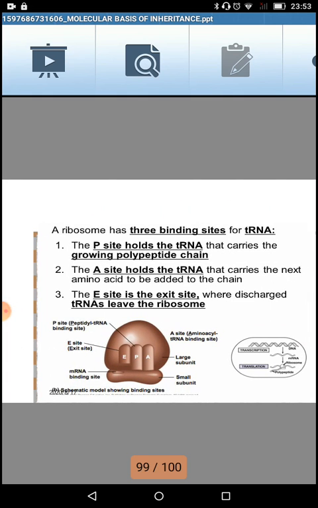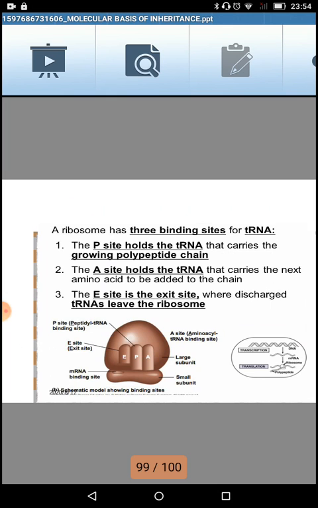Now once those attachments are done, what happens? The site at which you will find the AUG codon, that is the methionine, is called the P site, the initiation site. The A site is where the addition of the polypeptide will start happening, and the E site, which you can see in the diagram, is the exit site. So at the P site, AUG is present.